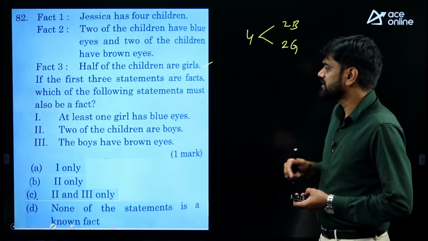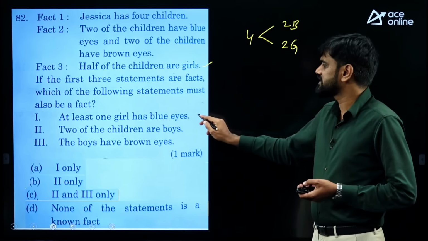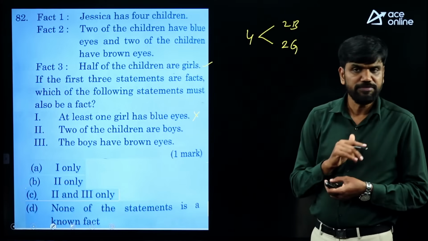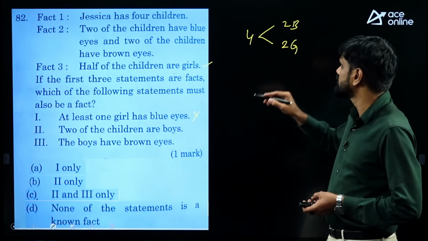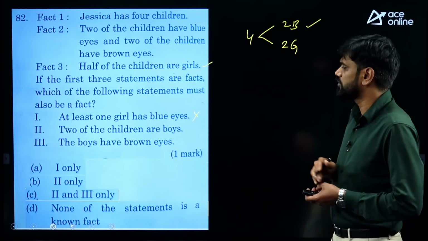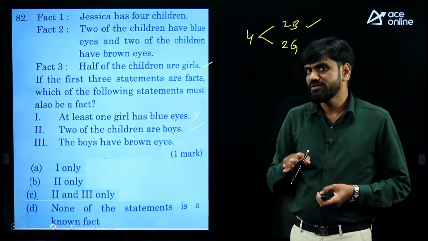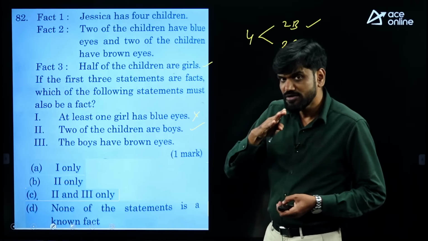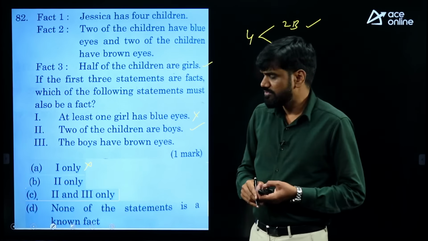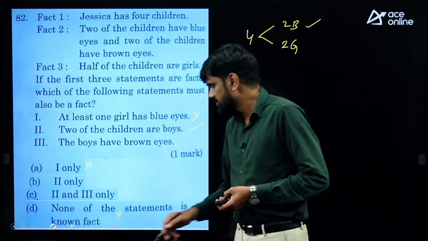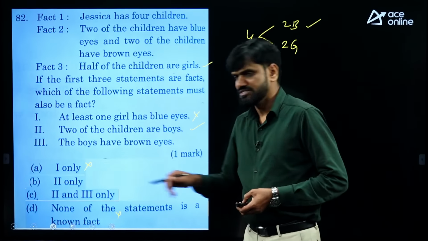Now, if the first 3 statements are facts, which of the following statements must also be a fact? At least one girl has blue eyes. Need not be, because if both the boys have blue eyes, girls having blue eyes may not happen. Maybe, maybe not. Coming to the second one, 2 of the children are boys. This is mandatory, because if there are 2 girls out of 4, 2 must be boys. That's why this is definitely true. Now I am very sure that the second one is definitely true. Look at the options which have the second one. In option A, only one is there. In option D, none of them are known facts. So eliminate those 2. Your answer lies between B and C.